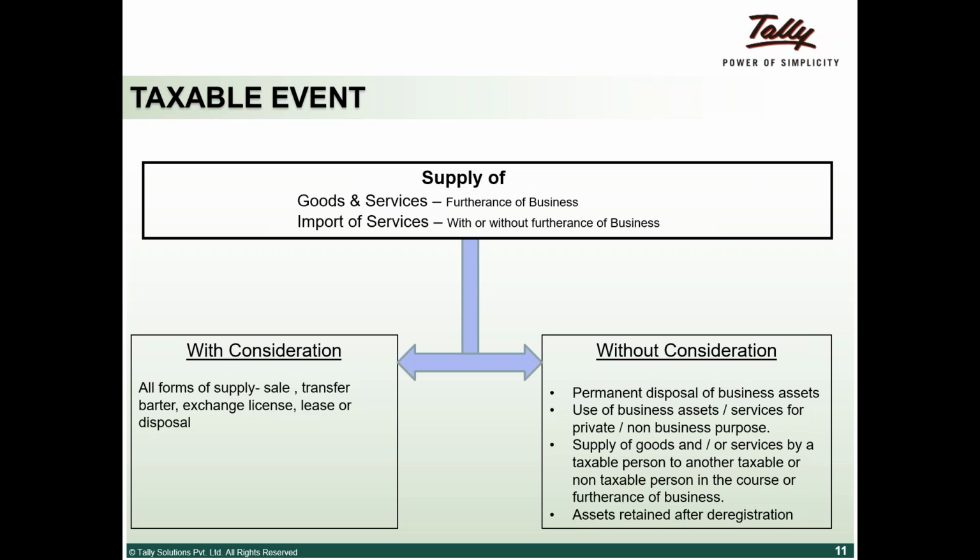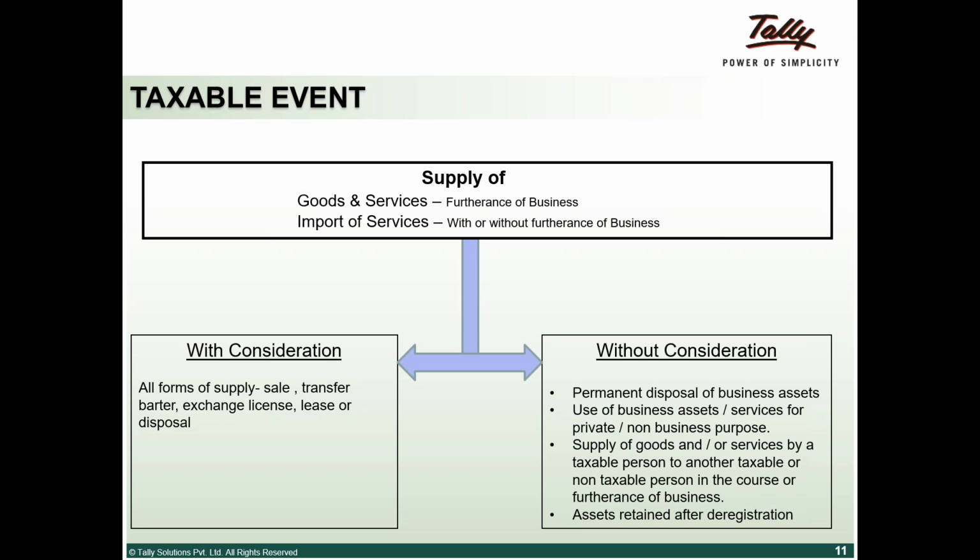Now the next leg is consideration and without consideration. Supply of goods with consideration may be a sale, a transfer, or a barter. That means somebody is giving a material in exchange for another. Exchange is basically where there's a monetary value in it. Ten rupees worth of rice somebody has given me, whereas I give back ten rupees worth of wheat.